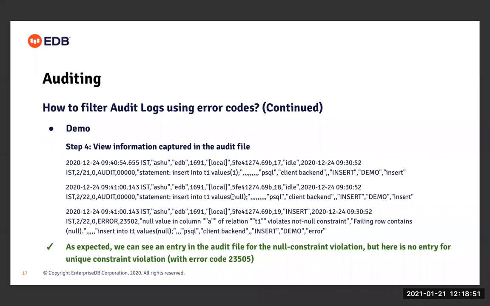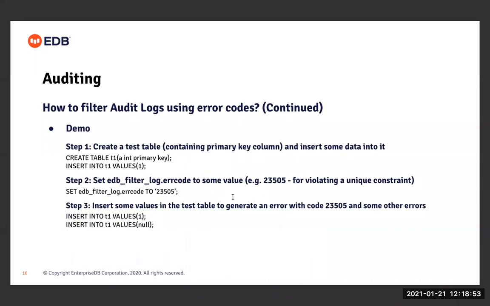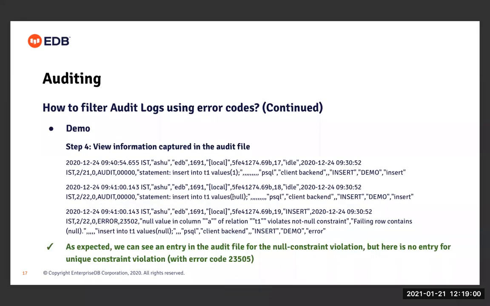But since we have set the error code to 23505, which belongs to the unique key constraint violation error, this particular error got omitted from the audit log file. So as expected, we can see an entry in the audit file for the null constraint violation, but there is no entry for the unique constraint violation. And this is how this particular extension can be used.